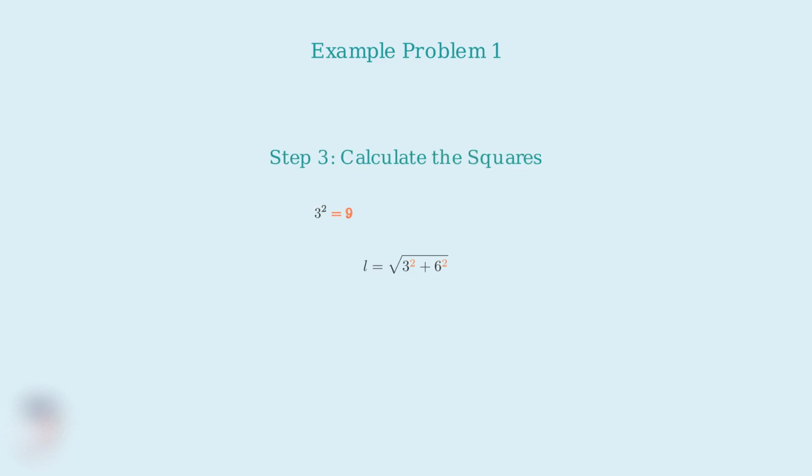Step 3, we calculate each square. 3 squared equals 9, and 6 squared equals 36. So our formula becomes L equals the square root of 9 plus 36. Next, we add the numbers inside the square root. Step 4, we add the numbers inside the square root. 9 plus 36 equals 45, so we have L equals the square root of 45.